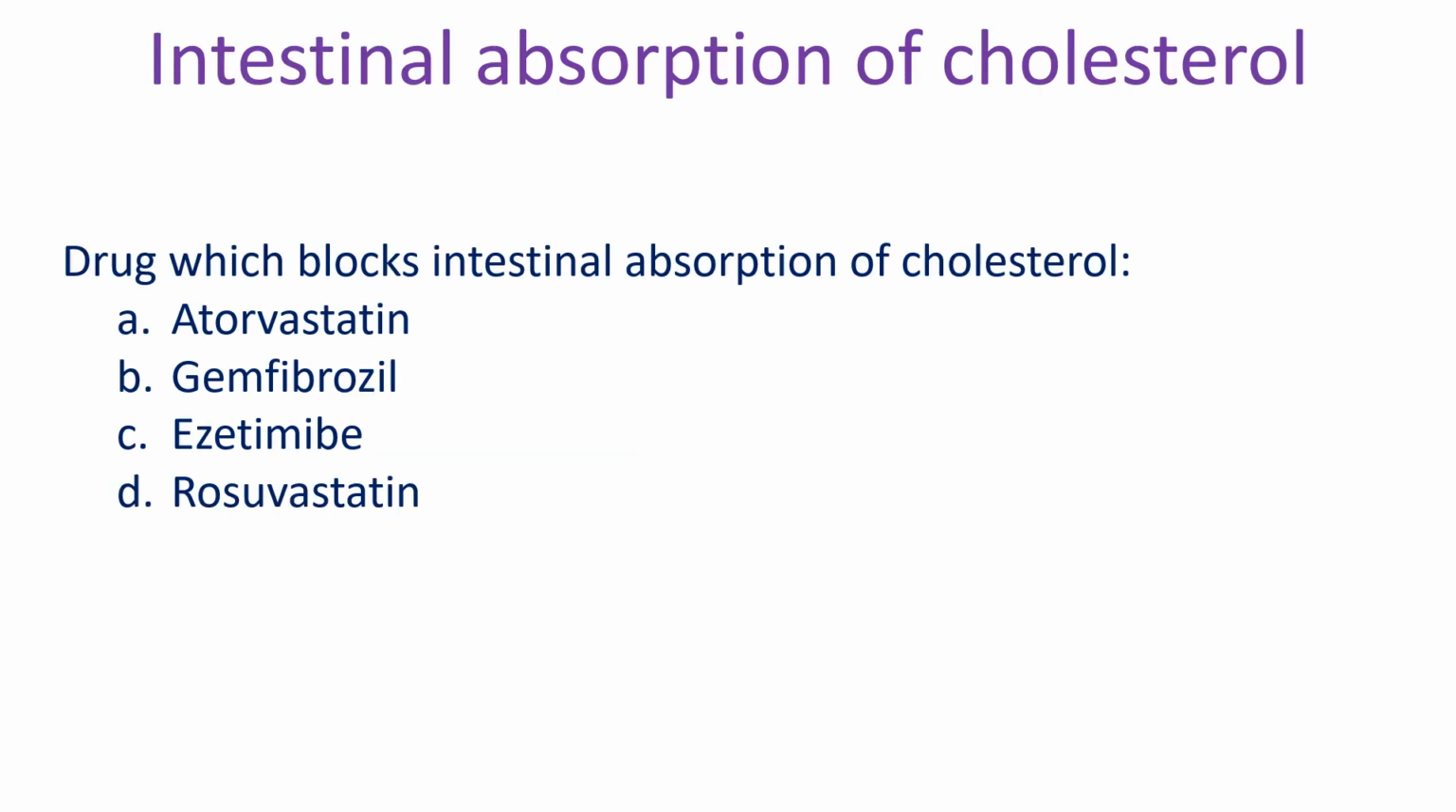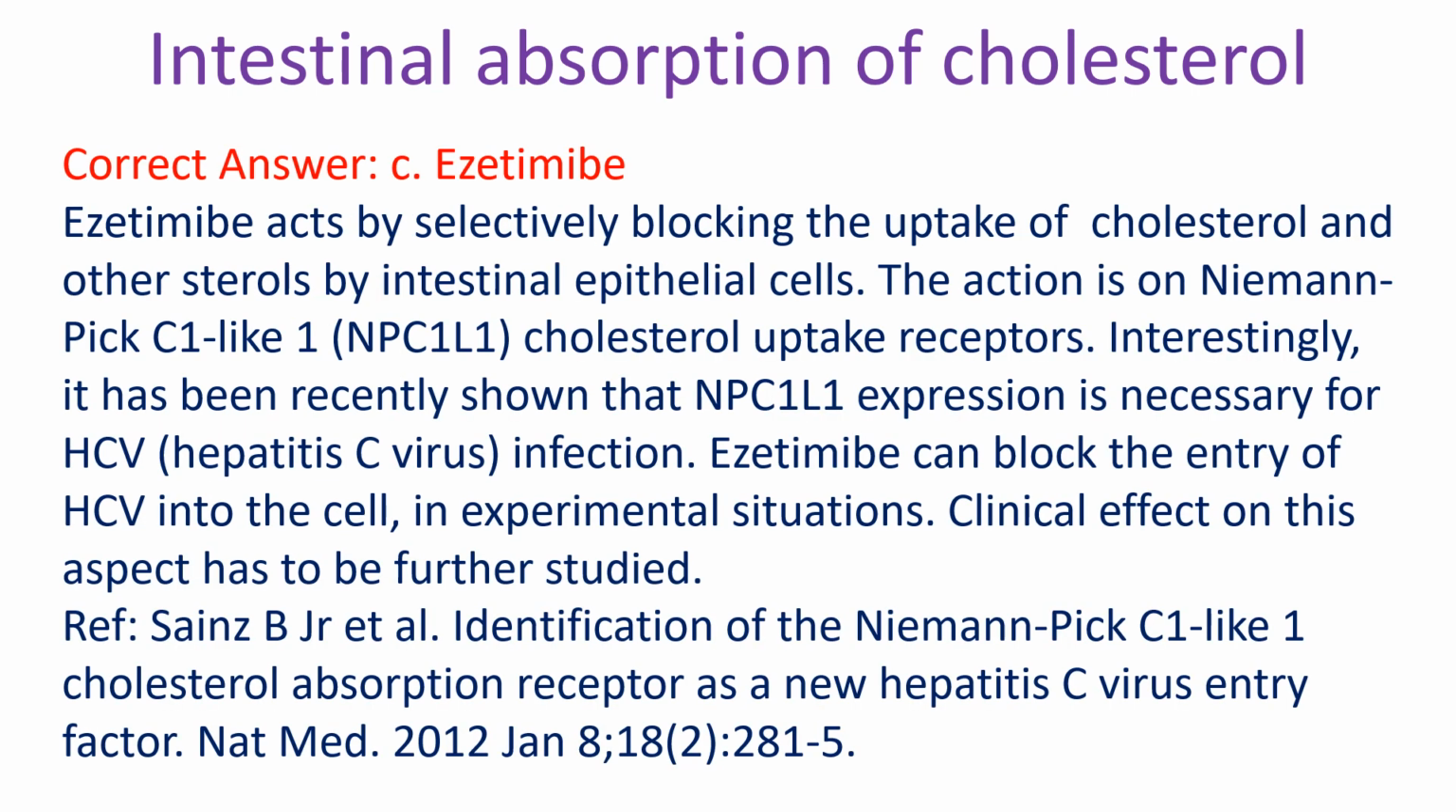Drug which blocks intestinal absorption of cholesterol: A, atorvastatin; B, gemfibrozil; C, ezetimibe; D, rosuvastatin. Correct answer: C, ezetimibe. Ezetimibe acts by selectively blocking the uptake of cholesterol and other sterols by intestinal epithelial cells. The action is on Niemann-Pick C1-like 1 cholesterol uptake receptors. Interestingly, it has been recently shown that NPC1L1 expression is necessary for hepatitis C virus infection. Ezetimibe can block the entry of HCV into the cell in experimental situations.